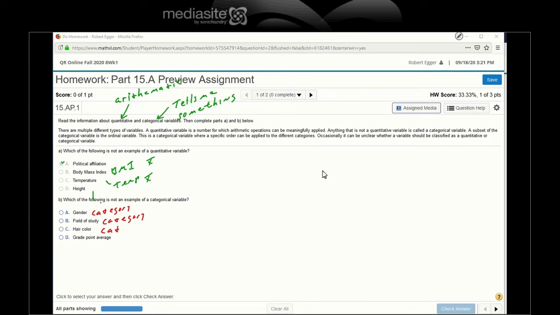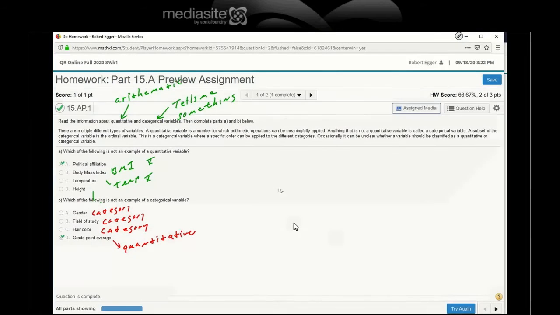Again, a category. Grade point average: 4.1, 4.0, 3.2. That's a quantity. Quantitative is not categorical. All right.